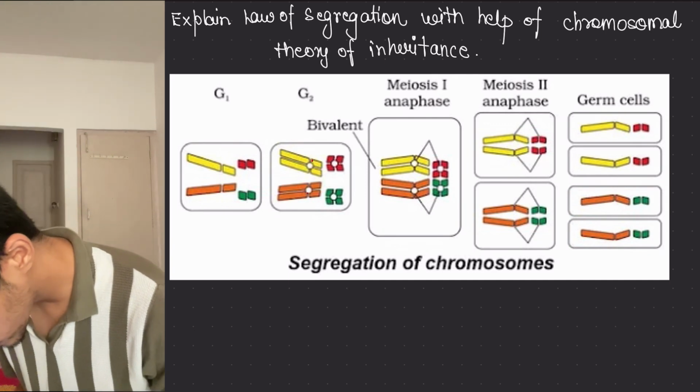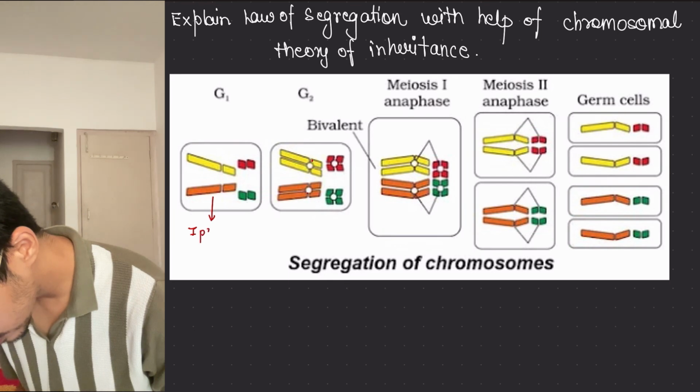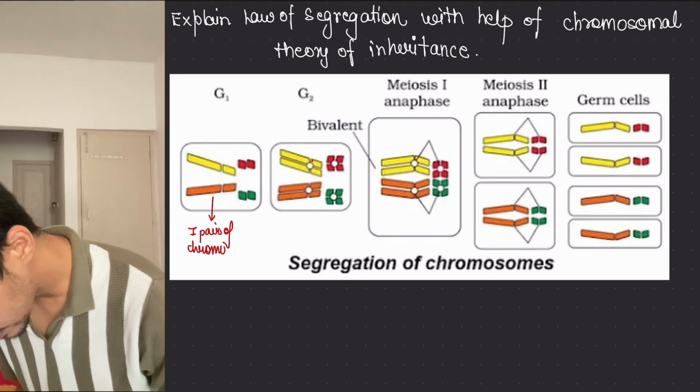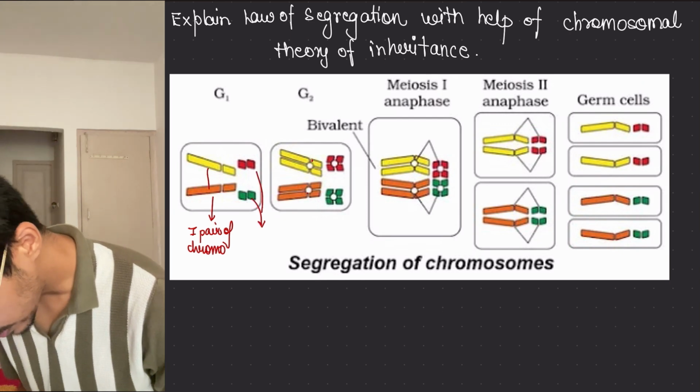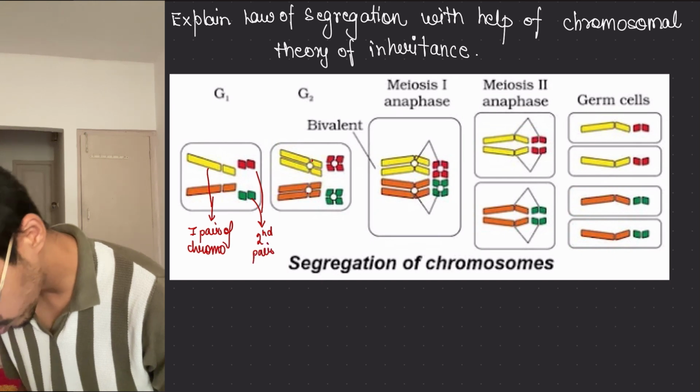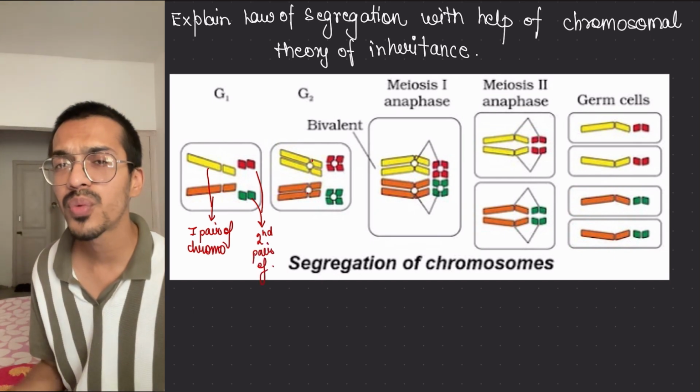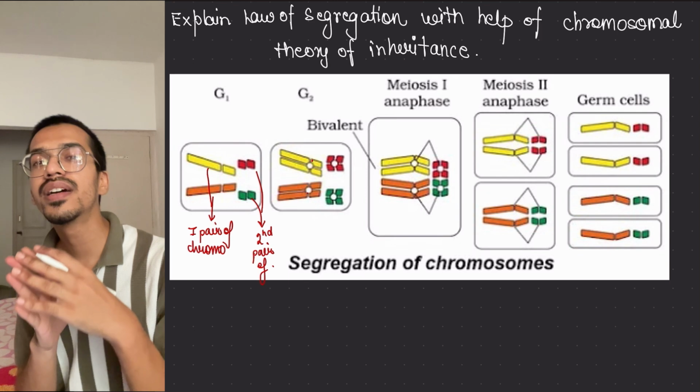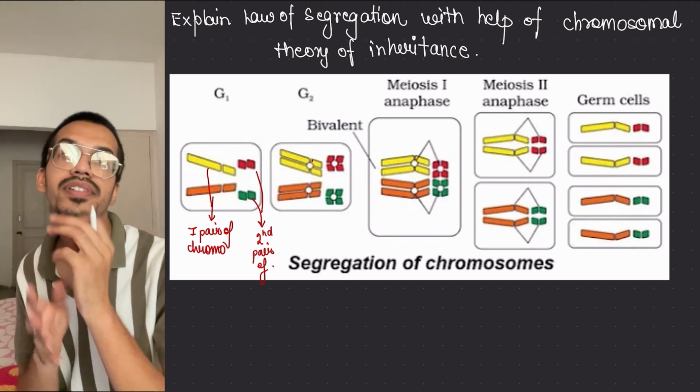So this is one pair of chromosomes, and these are the second pair of chromosomes. Now bivalents are those whose chromatids have increased to double.